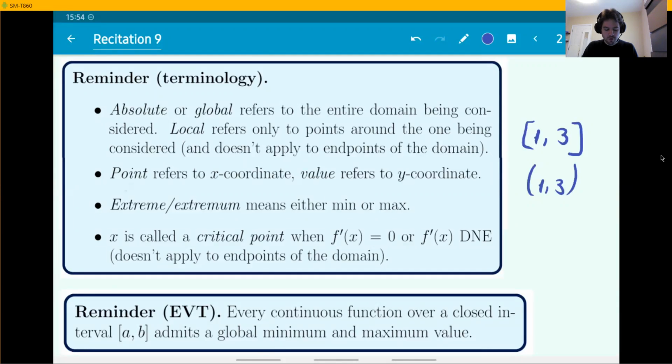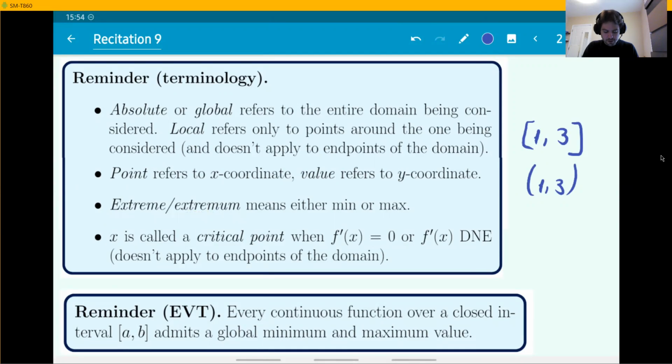All right, when we say point, we mean x coordinate. And when we say value, we mean y coordinate. The words extreme or extremum refer to either minimum or maximum. So if something is a minimum or a maximum, it can also be called extremum.